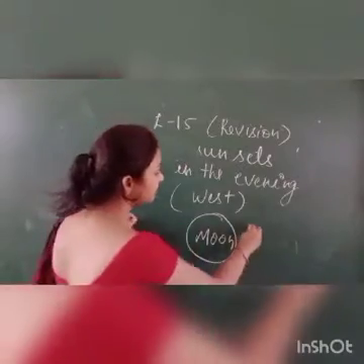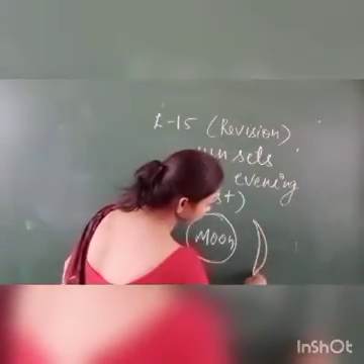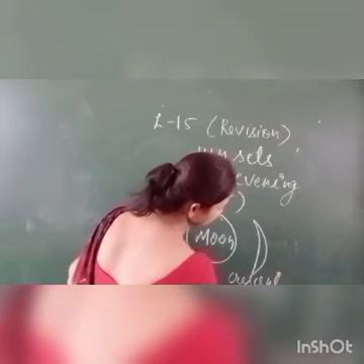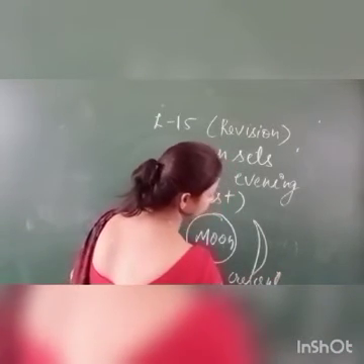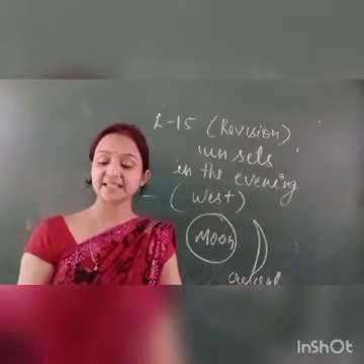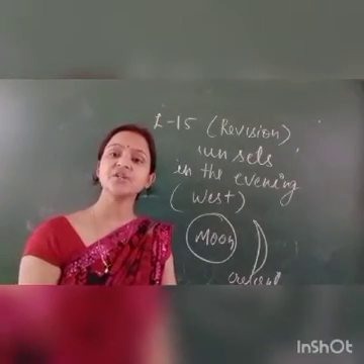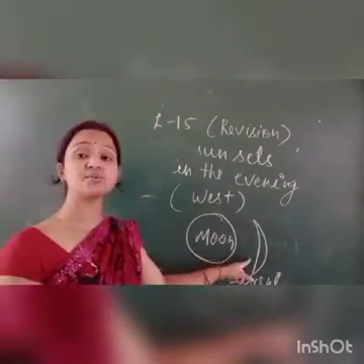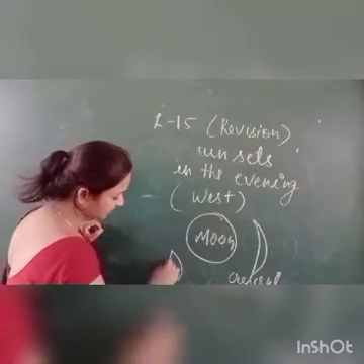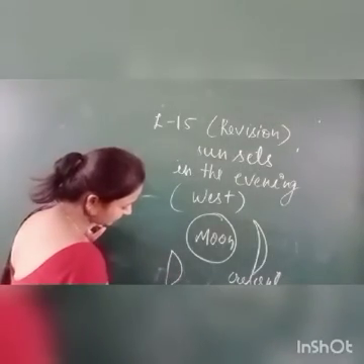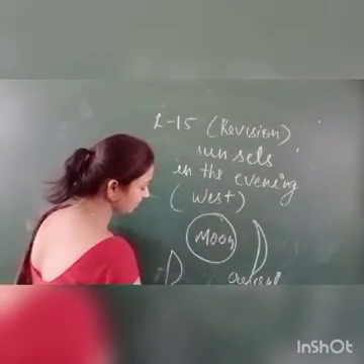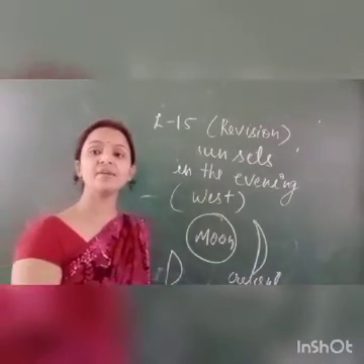Sometimes we see the moon like this. This is the crescent moon. First it appears like this. This is called the crescent moon. After that, sometimes it looks like this. This is the half moon.